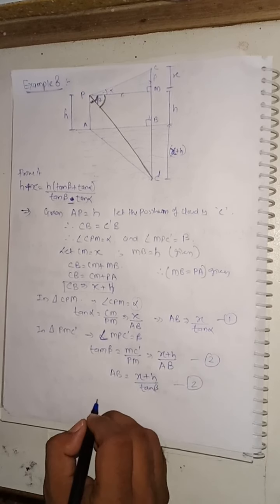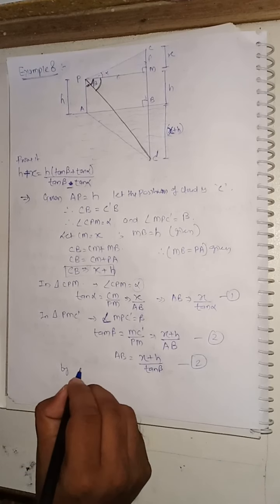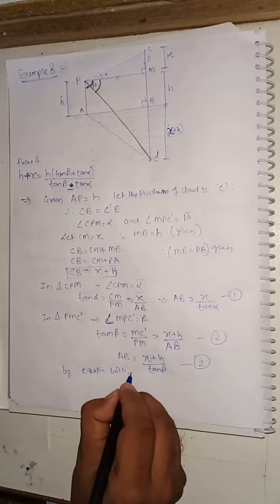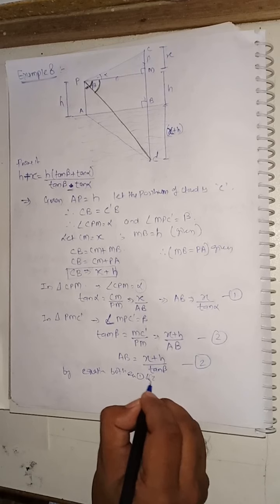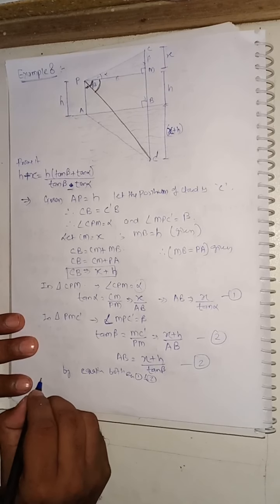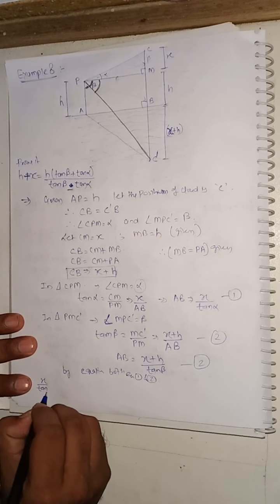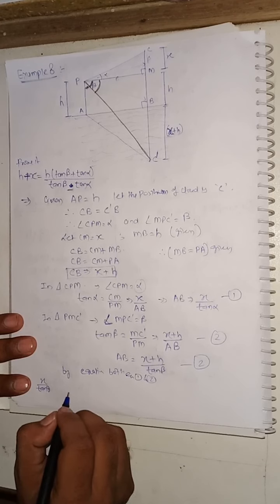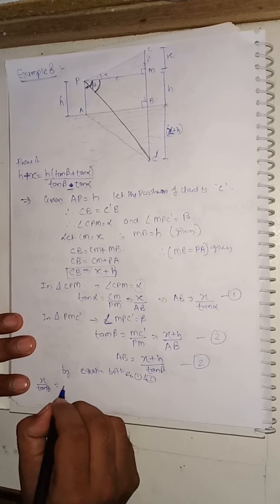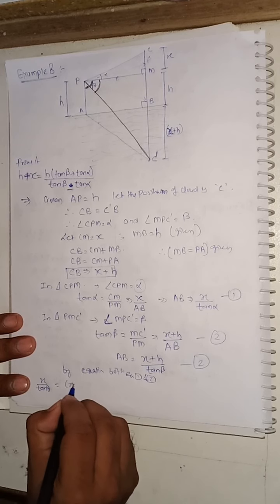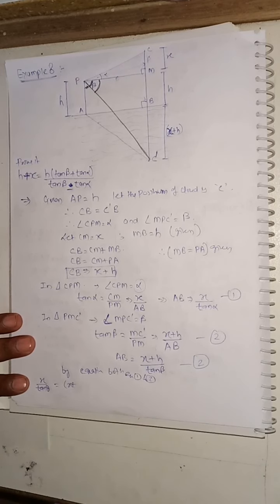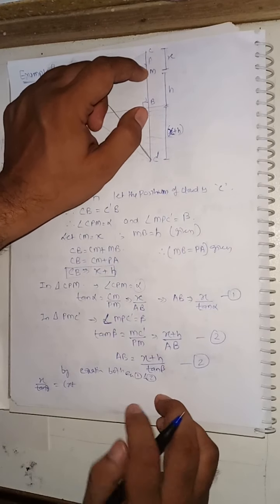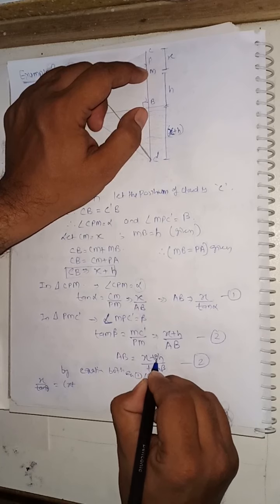Okay, so by equating both equation 1 and 2, we can say that x by tan alpha is equal to x plus, sorry, here what we have taken is x plus h, so it will be 2h.